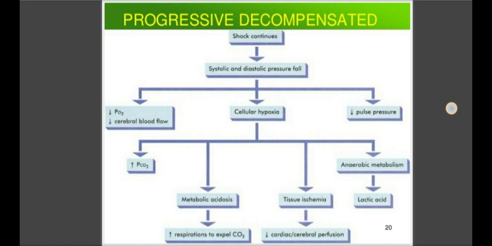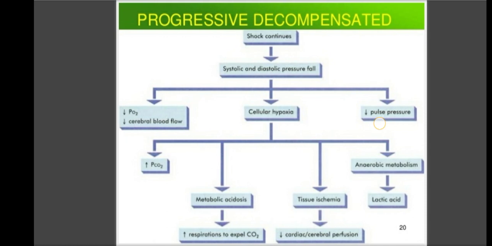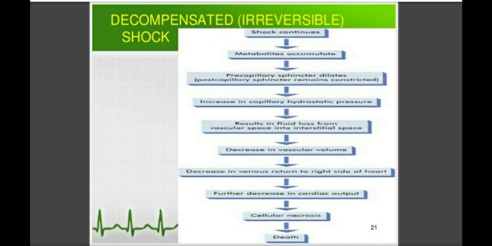in the peripheral tissues, and due to peripheral pooling of the blood, there is a decrease in the blood supply to the brain and heart, the main organs in the body. Due to this decrease in the blood supply to the brain and heart, the third stage comes, that is the decompensated or irreversible shock. So what happens in this mechanism, that is, the third stage?